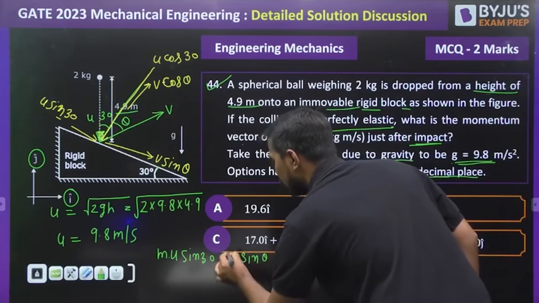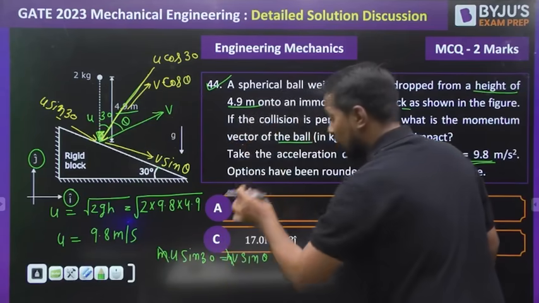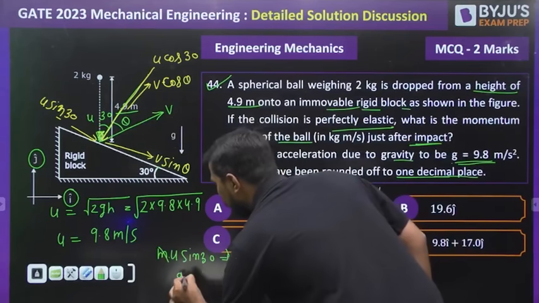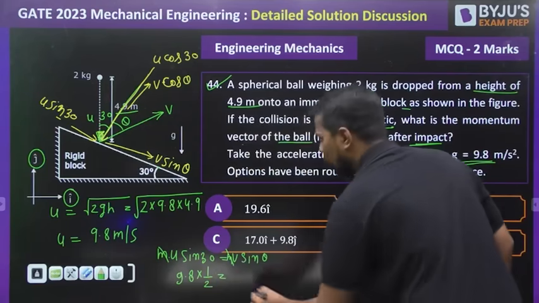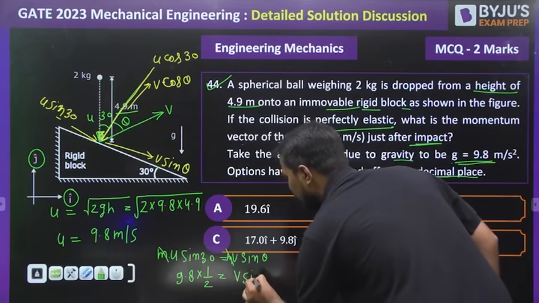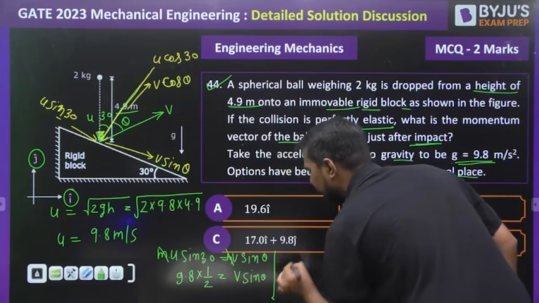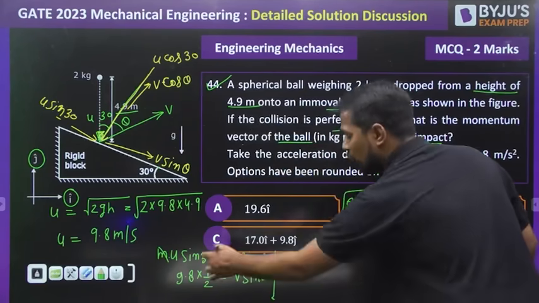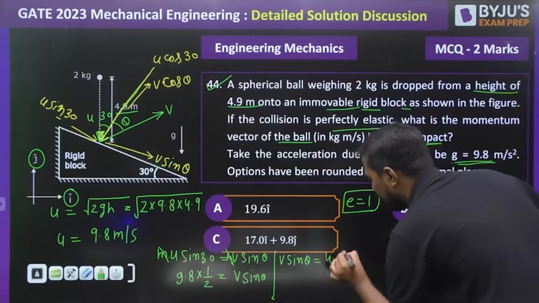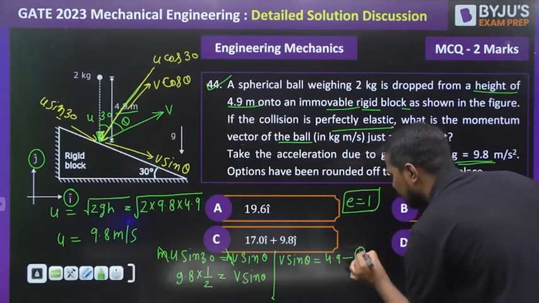So mass and mass will be cancelled. What is u value? u is 9.8, sine 30 is 1/2. It will be equal to v sine theta. So from here we can write that v sine theta will be equal to 4.9 meter per second. That is equation 1.